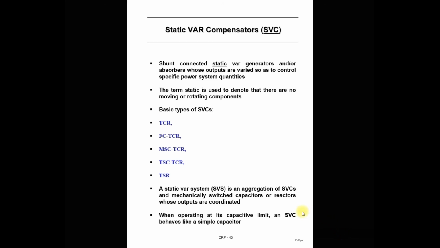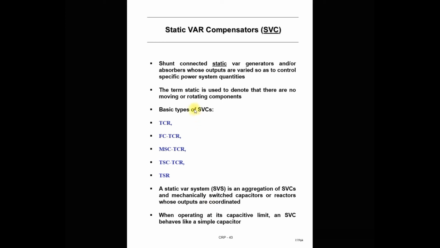Good morning, students. In the last three lectures, we have understood the concept of SVS, the static var compensator system. To summarize, this FACTS device is called an SVC, and in combination with the power system it is called an SVS, static var system. This is a combination of SVC and mechanically switched capacitors and reactors whose outputs are coordinated.